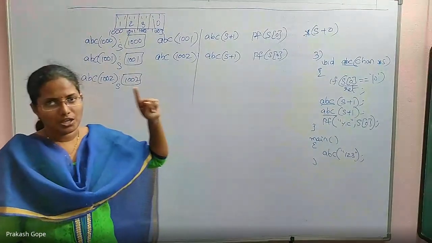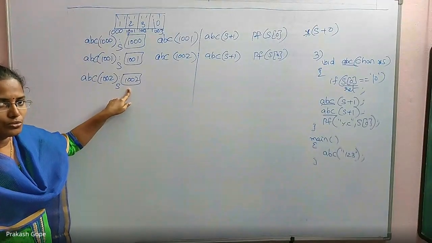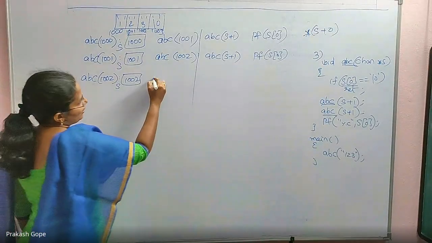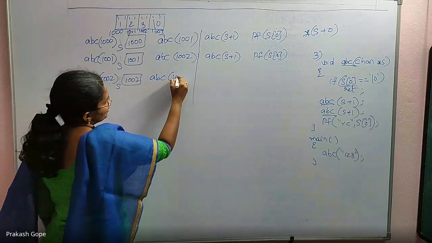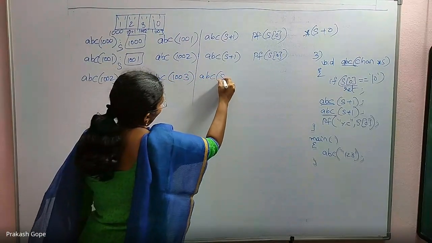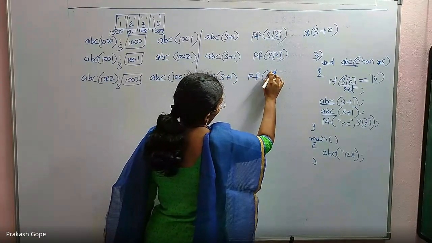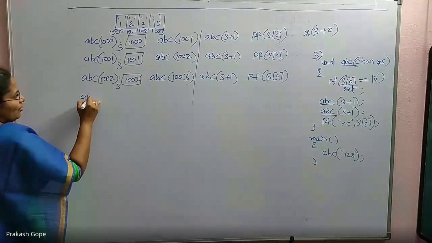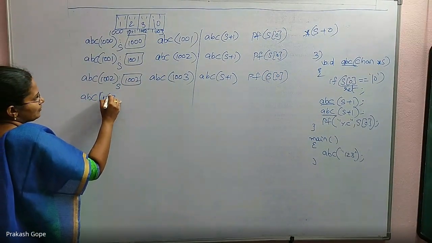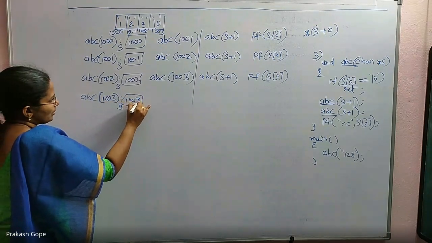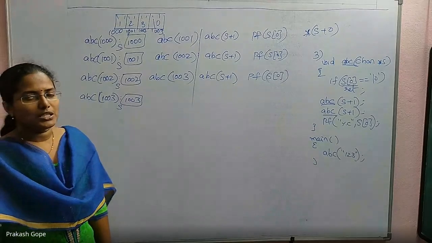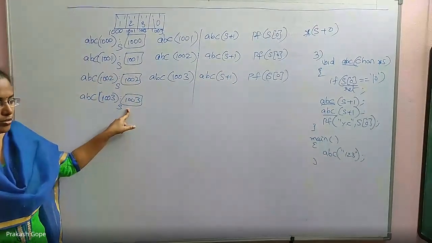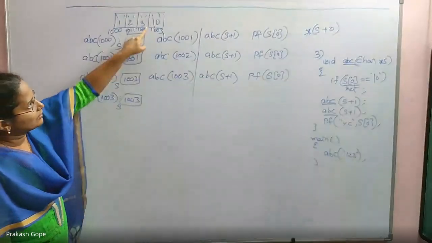If s of 0, star of s plus 0, 1002 plus 0 is 1002, its content is 3. It is not a null character, so we will not return, we will continue. ABC of s plus 1, 1002 plus 1 is 1003. ABC of s plus 1, printf s of 0 later. Now, by seeing this, ABC of 1003. S is copied with 1003. Now execute. If s of 0, star of s plus 0, 1003 plus 0 is 1003, star of its content is the null character.